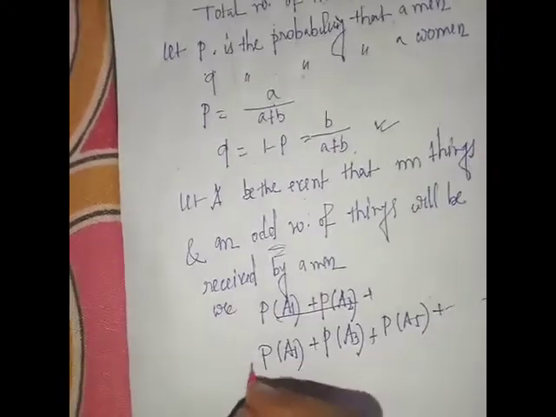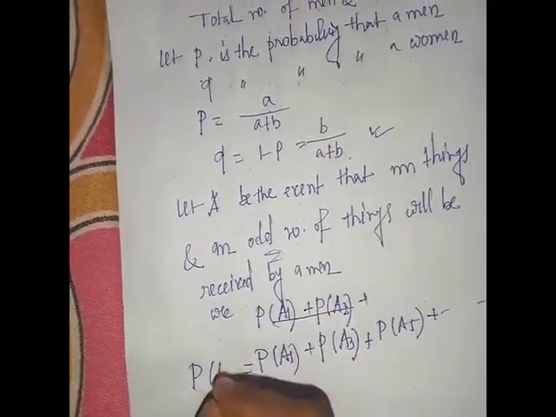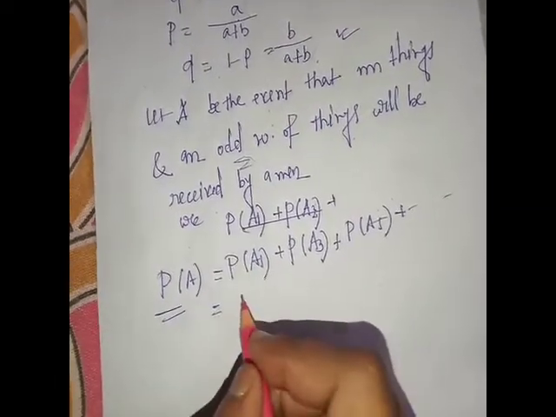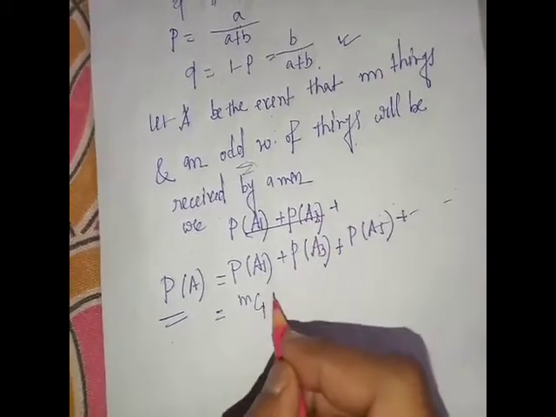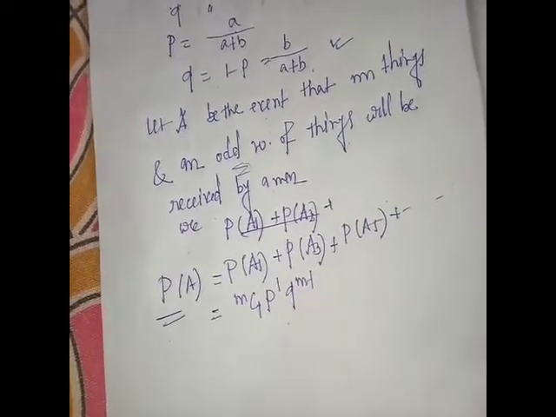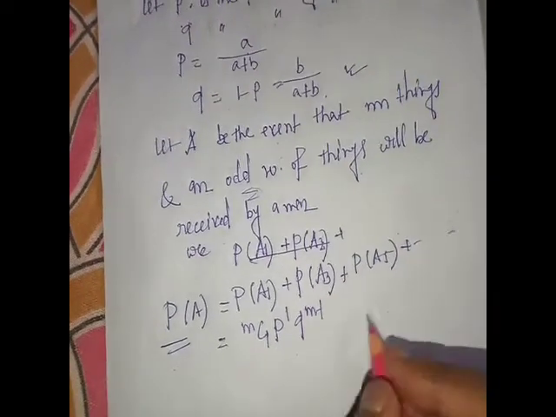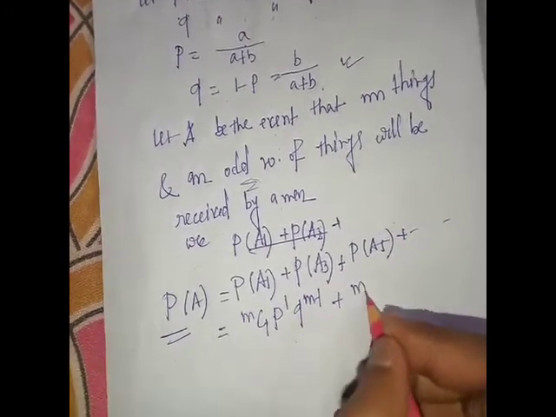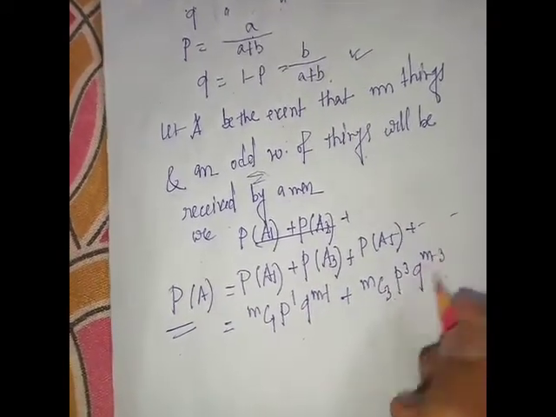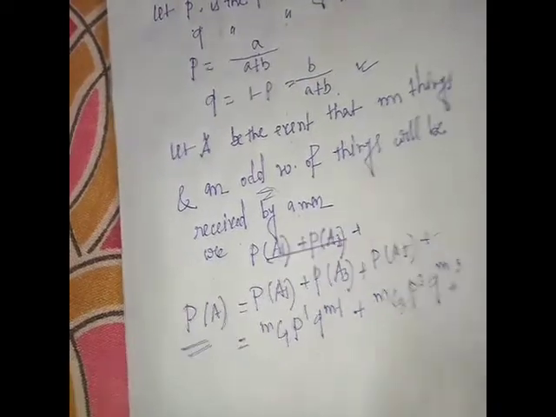This is P(A), the required probability. So the probability of A1, by the binomial law of probability, we get mC1 p to the power 1 q to the power m minus 1. Probability of A3 is mC3 p cubed q to the power m minus 3, plus dot dot dot.